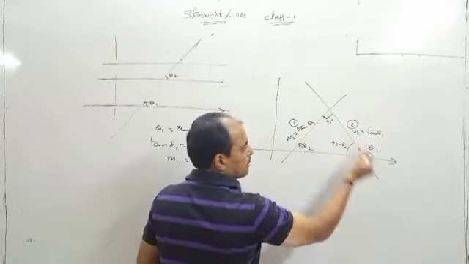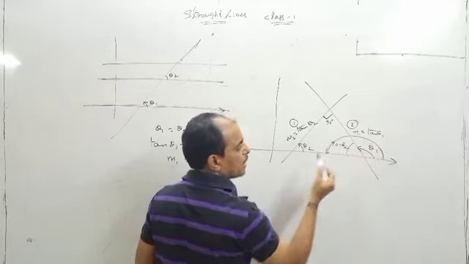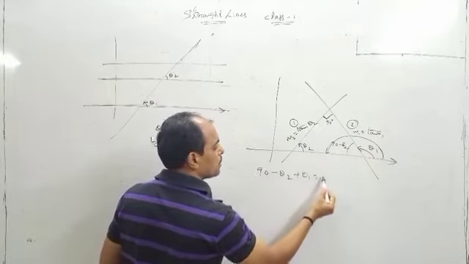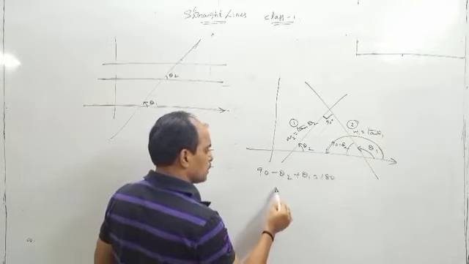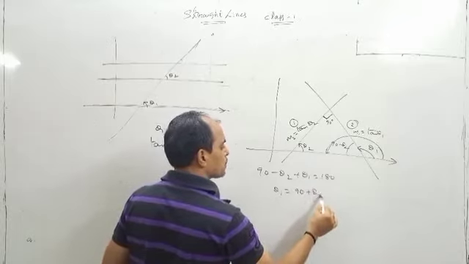But this is a line. For this line, what will the total angle be? It is 180, right? From here to here the angle is 180. So 90 minus theta 2 plus theta 1 is equal to 180 degrees. Now theta 1 is equal to 90 plus theta 2.